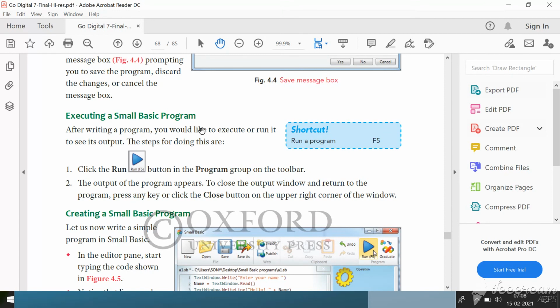We have completed till this topic on page number 68. Till executing a small basic program we have learned today. Creating a small basic program we can learn in the next class.